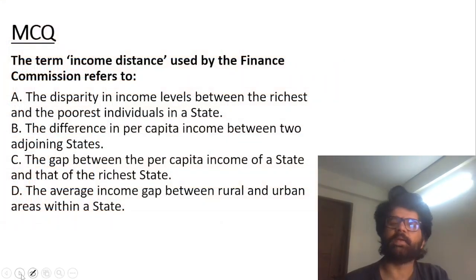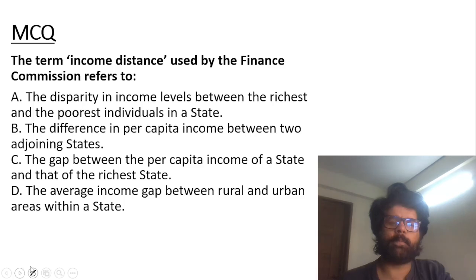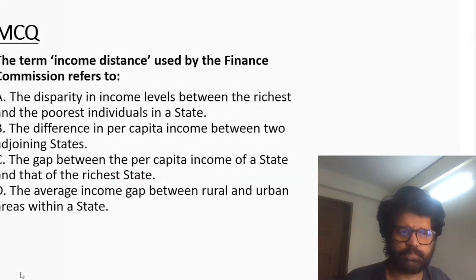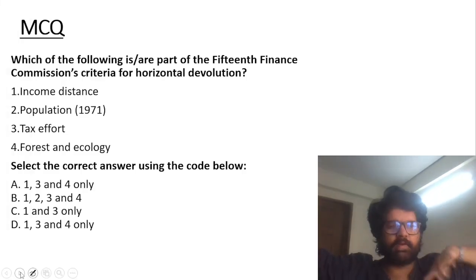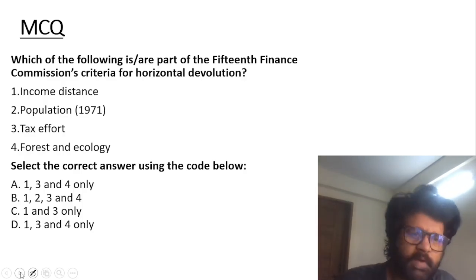Arvind Panagariya is heading it. Let's try to solve this question. The term income distance, what is the meaning here? So the answer is C, the gap between the per capita income of a state and that of the richest state. And again, if I'm giving any answer wrong, guys, because I'm not looking at everything, I can be wrong. So you can write in the comment section that the answer of this is this. Please check, sir, whatever you want to call it.